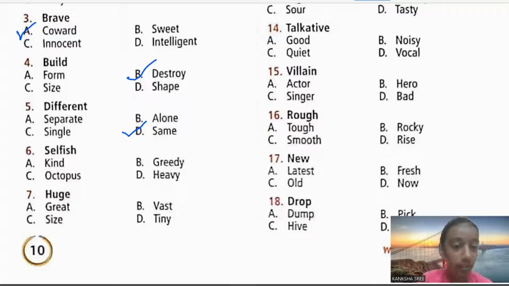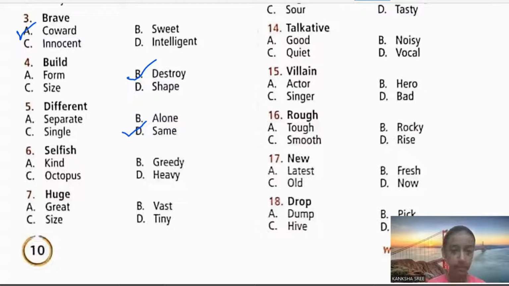Next, sixth one. Selfish. What do you mean by selfish? Greedy, jealous. These are words you can use to describe selfish. Then what's the opposite of selfish? Being a humane person, being a kind person, a kind-hearted one. So these are the opposites. But we need to match these words with the options over there. Let's check. So selfish's opposite is kind, might be, but I'm not sure. Is it greedy?